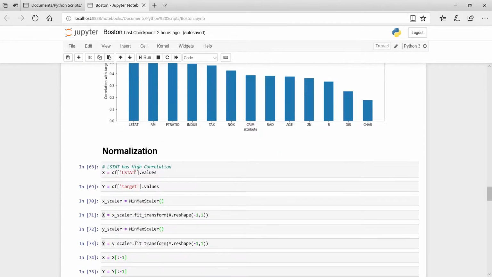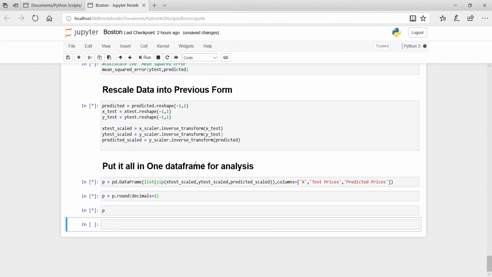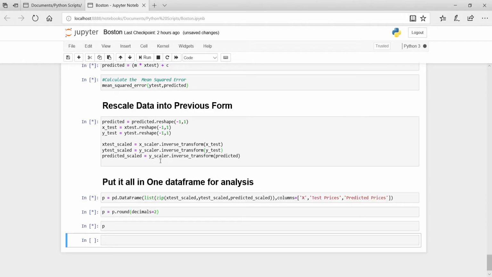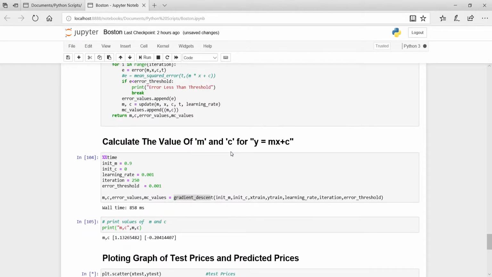So first we have to check. We can write the RM attribute here, and then run all cells below. Okay, run all cells below. Then these cells are running. Okay, and these cells are running. Here we can see that.